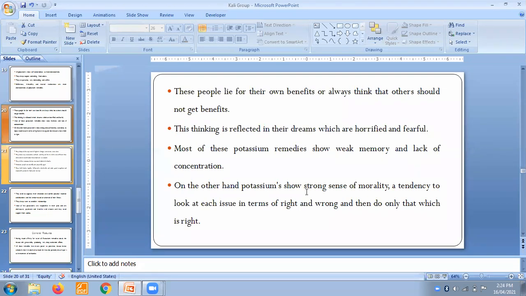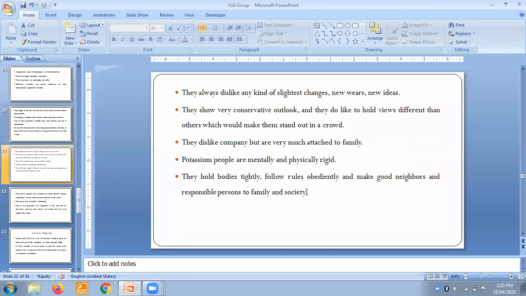This is one side of your potassium, and on the other side they have a strong sense of moral values. They have a tendency to look at everything, whether it is right or wrong, and they will do only that which is right. They always dislike any kind of slightest change, new ways and new ideas. They show a very conservative outlook, and they do not like to hold views different from others, which would make them stand out in the crowd.